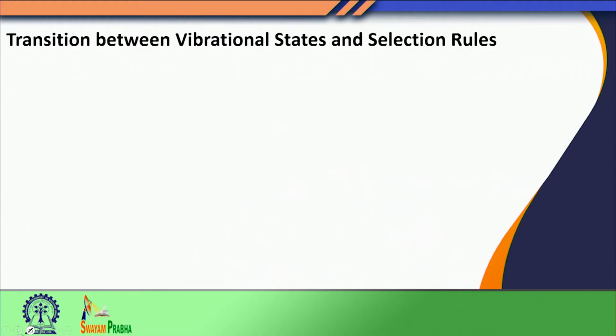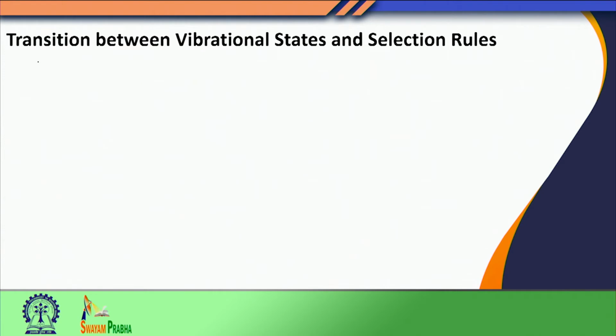So, instead of solving a higher problem of 3n minus 6 magnitude, we are solving 3n minus 6 one dimensional problems. That becomes much simpler, and we continue our discussion from there, and see how we can derive selection rules when we go from one vibrational state to another vibrational state of a polyatomic molecule. That is the topic of today's discussion. We defined the vibrational states in the previous class, and now we are going to look at the transition between these vibrational states.